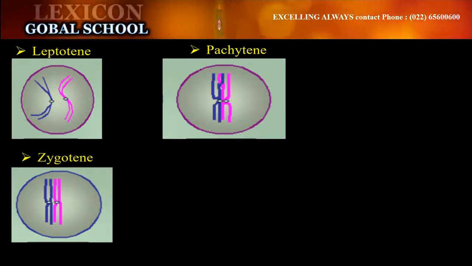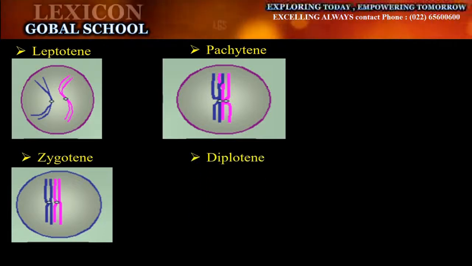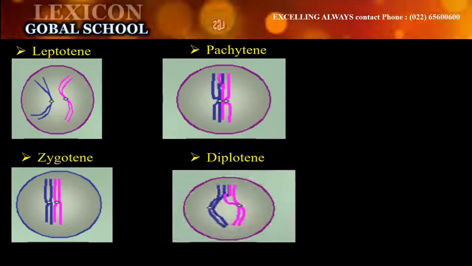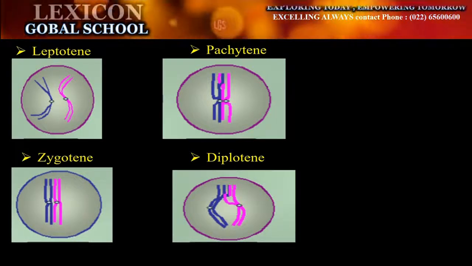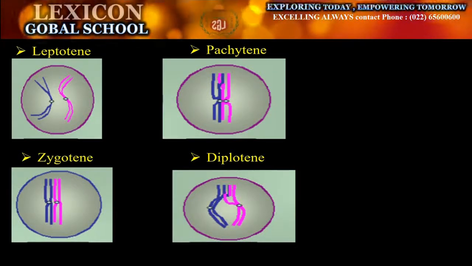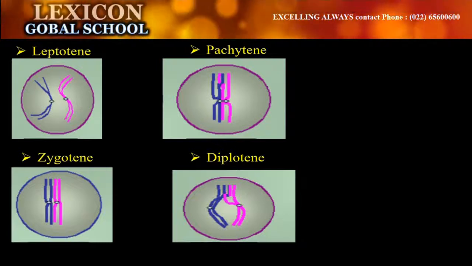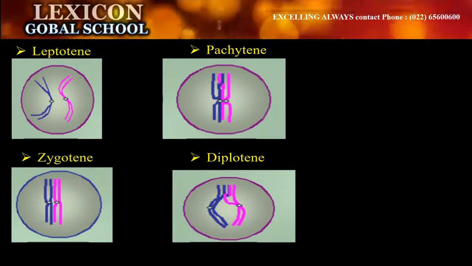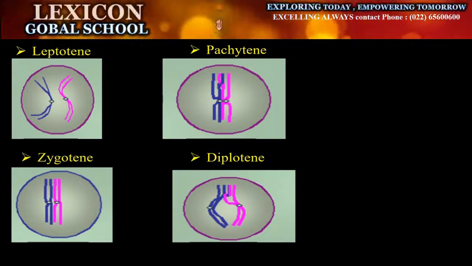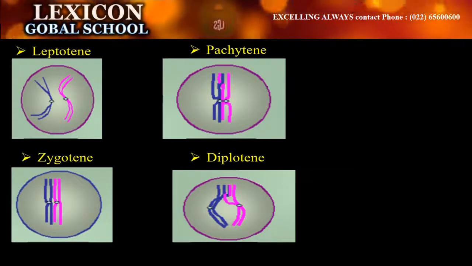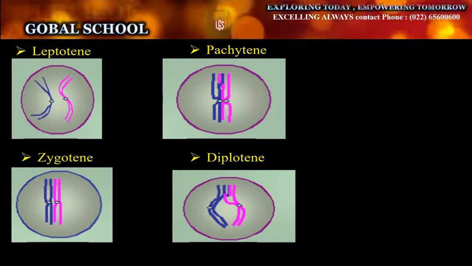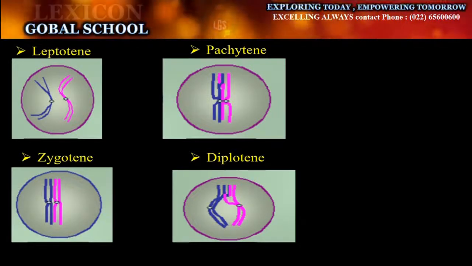They move on to the next stage, that is diplotene. During diplotene, synaptonemal complex dissolves and the homologous chromosomes of the bivalent separate except at the point of crossing over. Thus, it looks like X-shaped structure called the chiasmata.